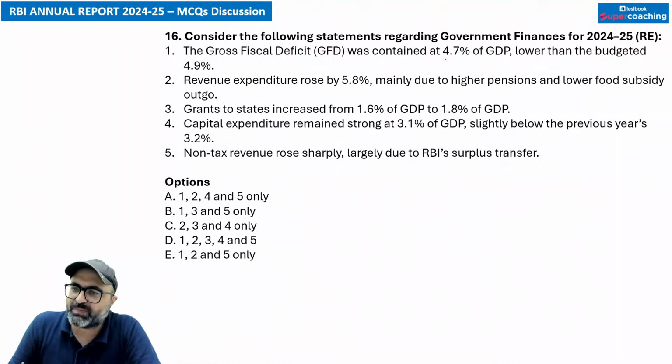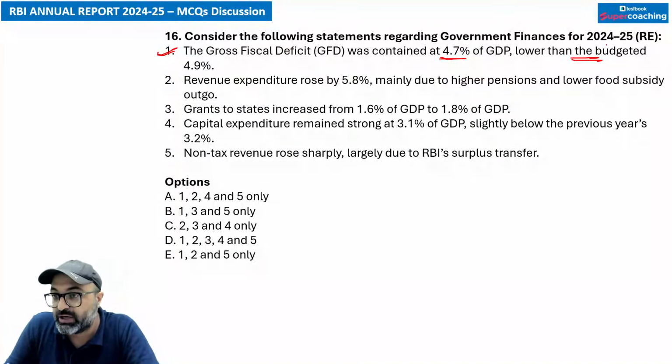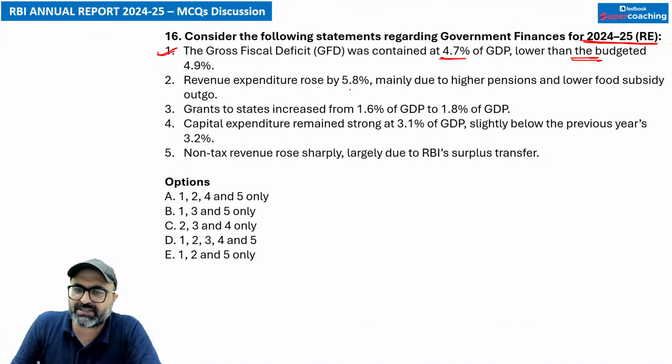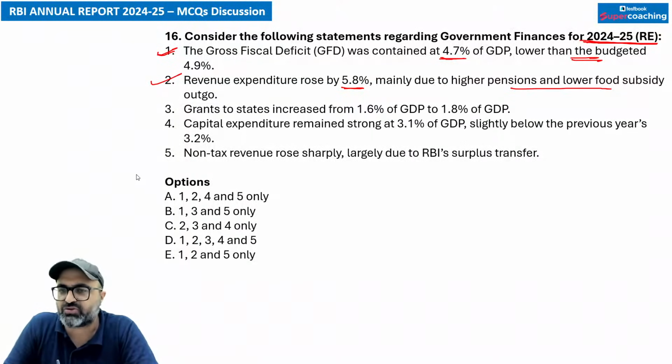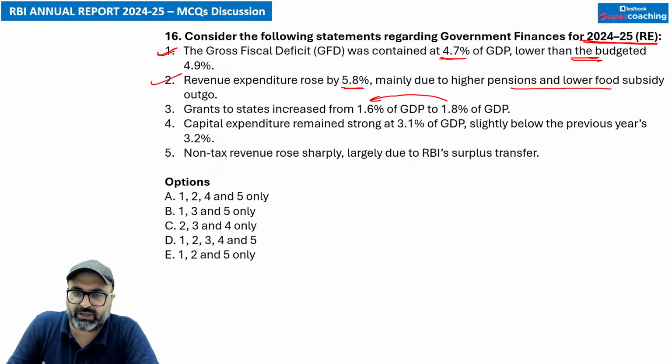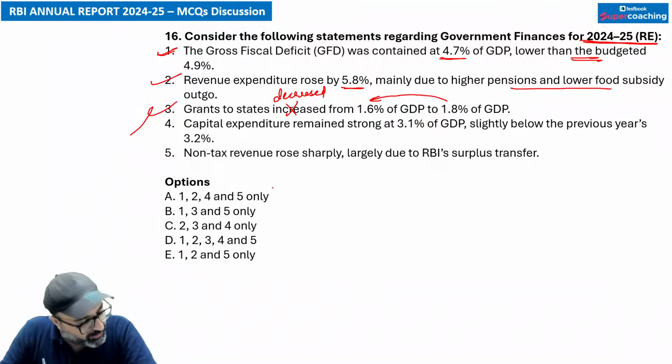Gross fiscal deficit was maintained at 4.7% of the GDP, lower than the budgeted 4.9%. This is the data for 2024 revised estimates. This is for the revised estimates. That is correct. Revenue expenditure has increased by 5.8%, mainly due to the higher pension and lower food subsidy. That is true. Grants to states increased from 1.6% of GDP to 1.8%. Grants to states actually fell. Grants to states has actually decreased from 1.8% to 1.6%.